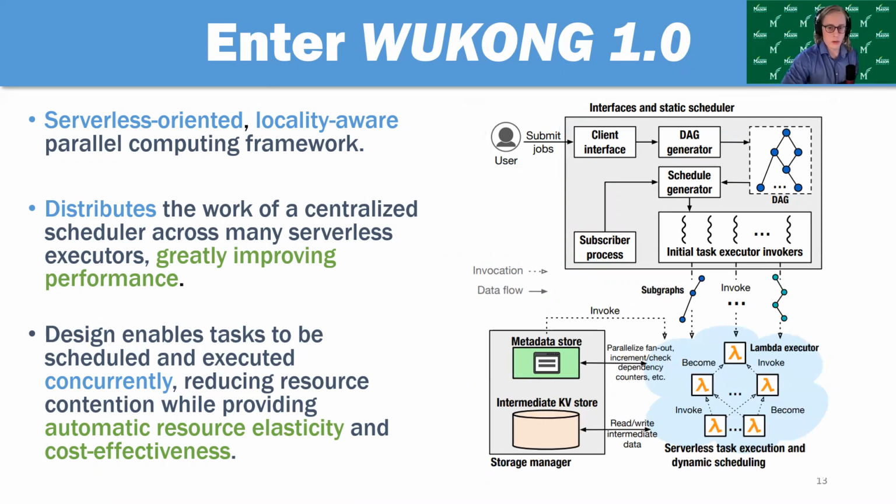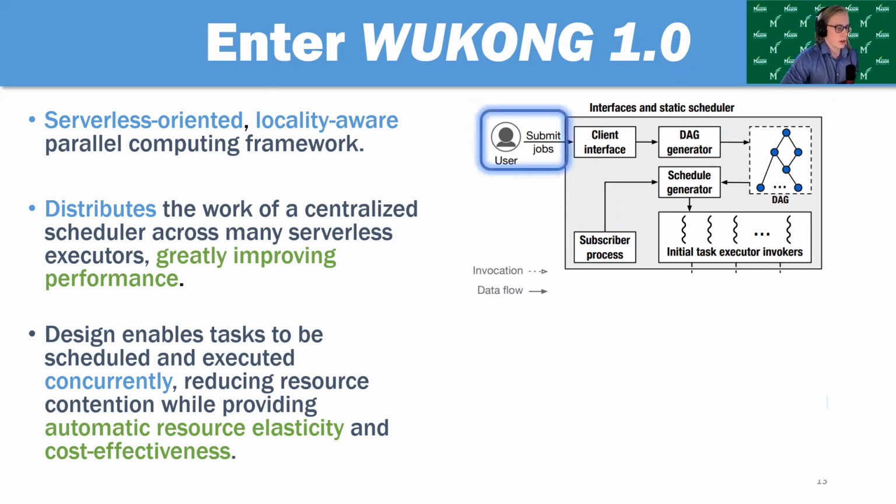On the right here, we have a diagram that shows the architecture of Wukong, and I'm just going to quickly run through what a job might look like as it propagates through all of Wukong's components. First, a user will submit some code, like a Python application, to the client interface of Wukong. The client interface will pass this code into the DAG generator, which will use Dask, the framework I briefly mentioned at the beginning of this presentation, to generate a DAG.